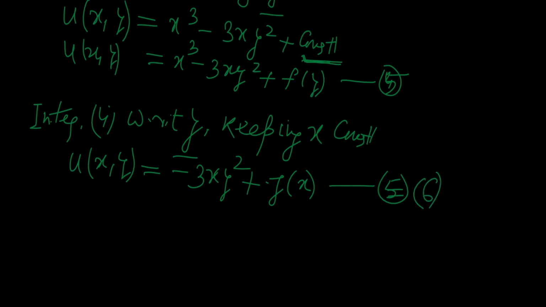Now see equation number 5 and equation number 6. In fact, these two equations define the same function u of x, y. So we may equate these two equations.